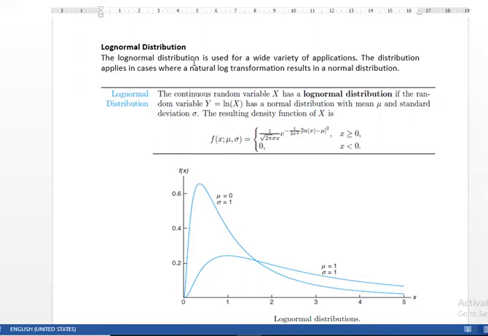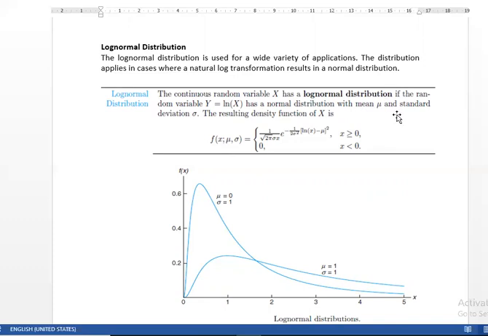The log normal distribution is a widely used distribution, since in many cases a natural log transformation results in a normal distribution. The continuous random variable x has a log normal distribution if, when we take the natural log of the x variable, it becomes a normal distribution with mean mu and standard deviation sigma.